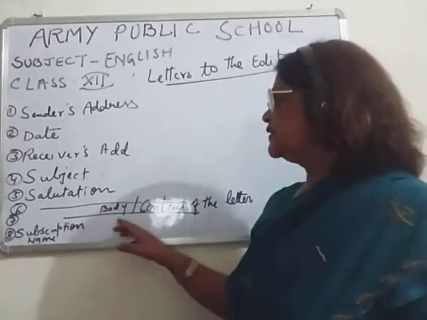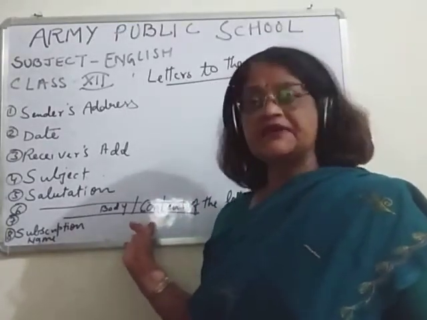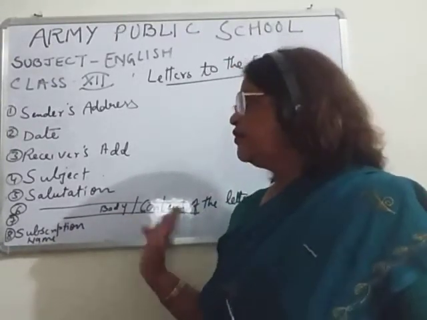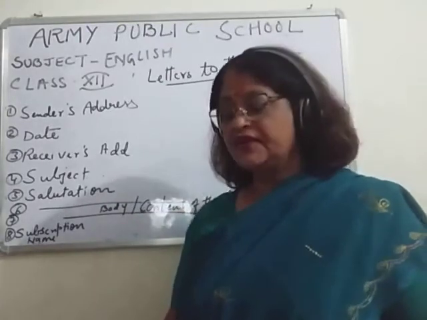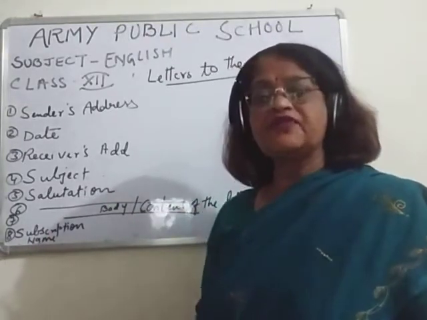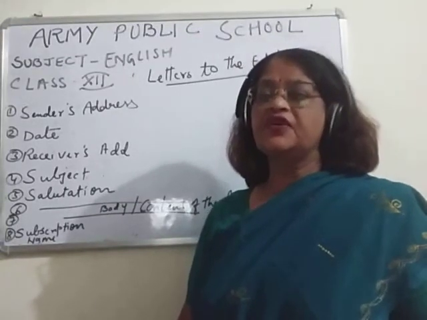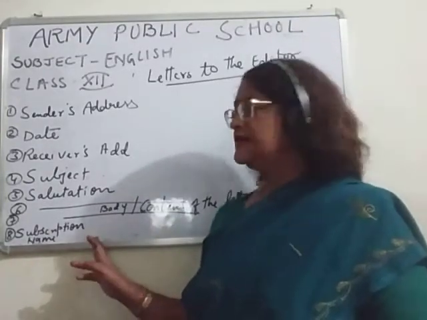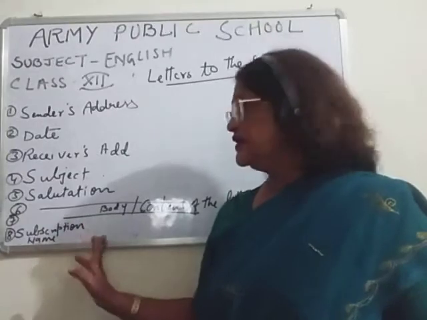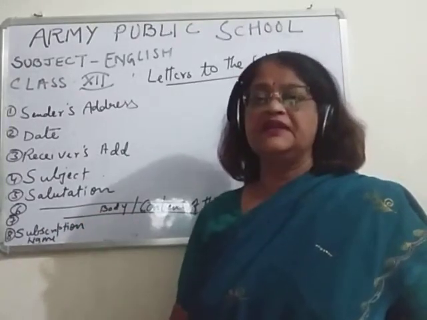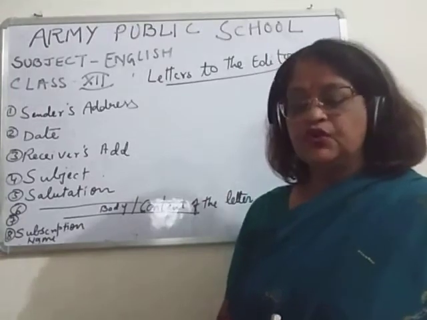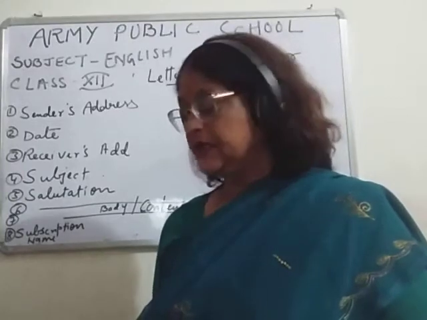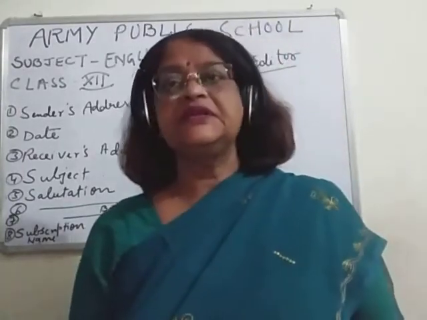Then comes the body of the letter, which I will teach you separately, because this is a very important part and you will get maximum marks in the body of the letter. Suppose the letter is of 8 marks, so 3 marks will be for the format and 5 marks for the content, or the body of the letter. Then, children, the 8th point is subscription, and then the name, finally the name of the person who is writing the letter. So these 8 points should be there.